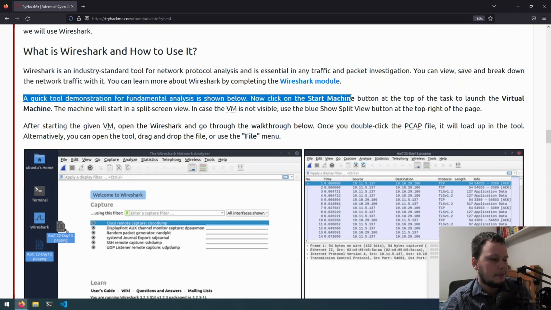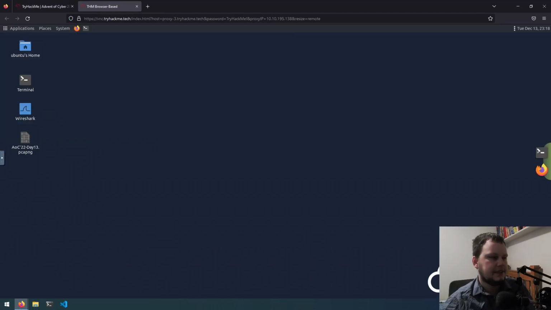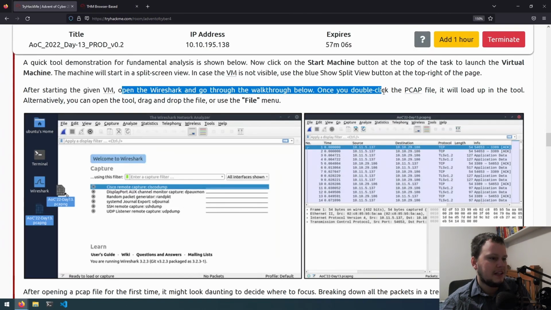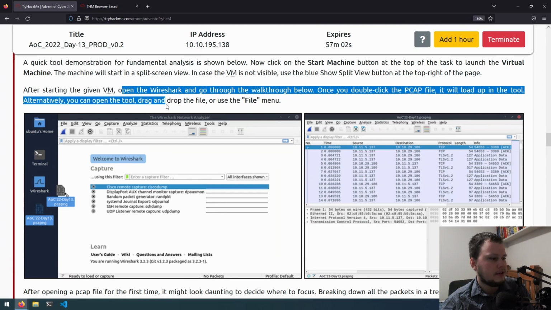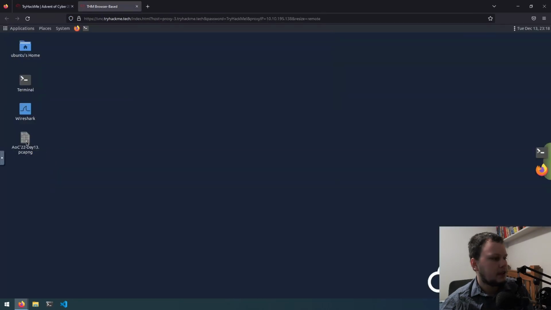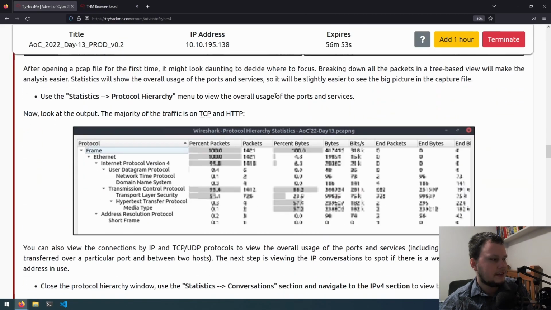So now click the start button at the top. I'll do that now and be back when it's ready. Okay, so let's finish loading and let's continue. So open Wireshark and go through the walkthrough below. Once you double click the pcap file, it will load up the tool. Alternatively, you can open the tool and drag and drop the file or use the file menu. So we've got the pcap file here, let's open that. It's opening up Wireshark. Let's continue.